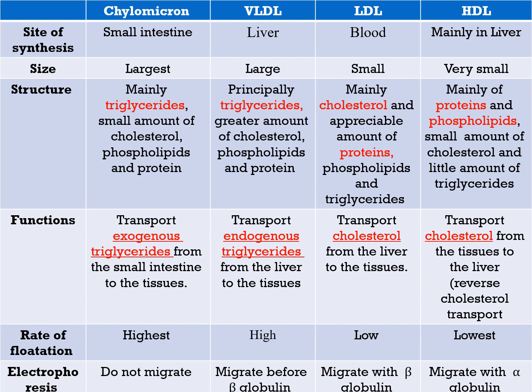What is the meaning of endogenous? It's present inside the body, in the liver. It's synthesized in the liver, so it transports the endogenous triglycerides from the liver to tissues. While the chylomicron is synthesized in the small intestine and contains triglycerides, so it transports exogenous triglycerides from the small intestine to tissues. Here, from the liver to tissues.